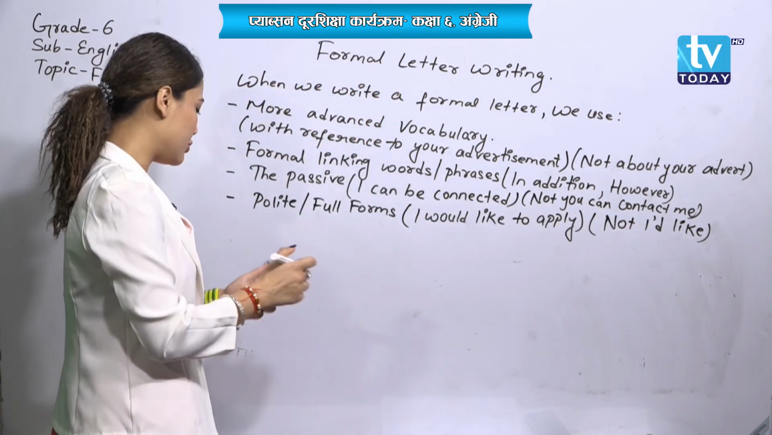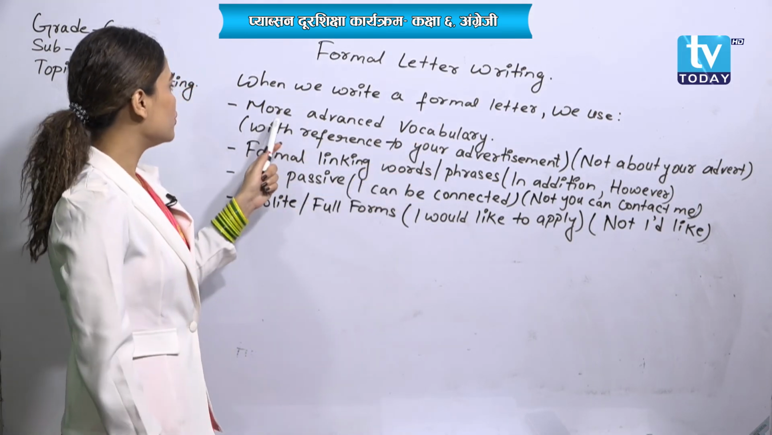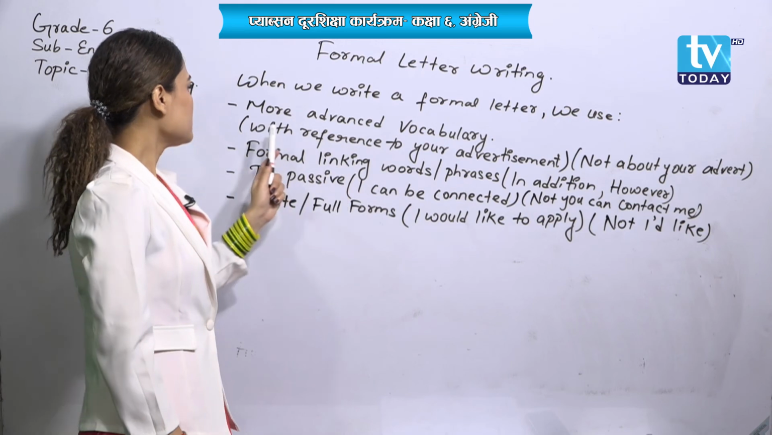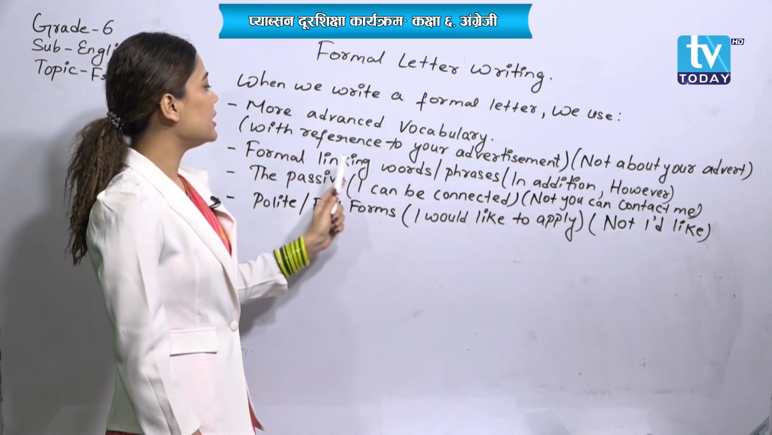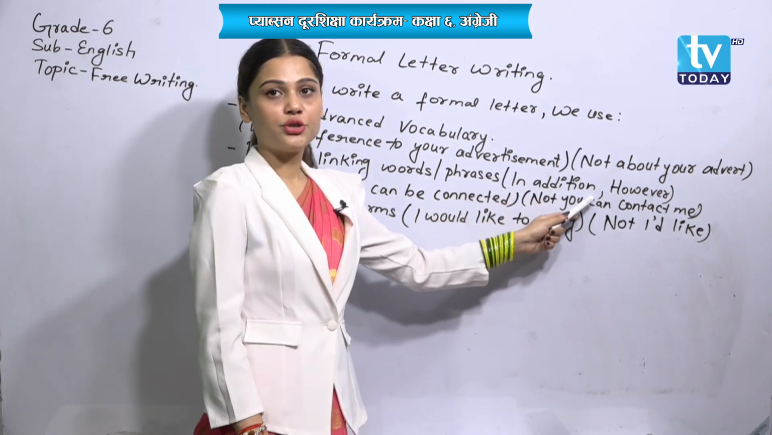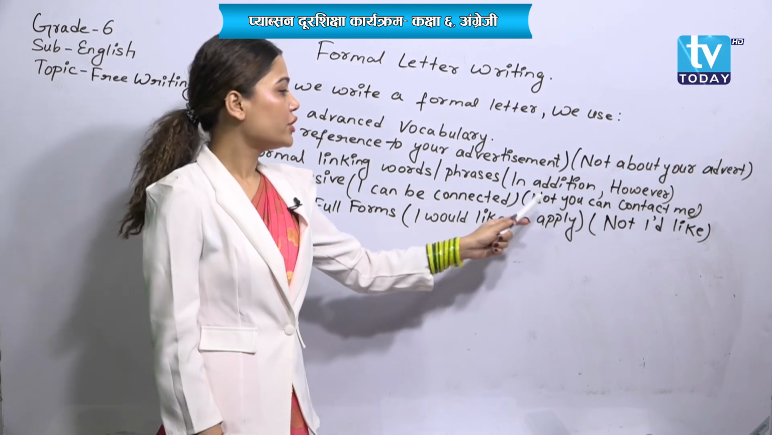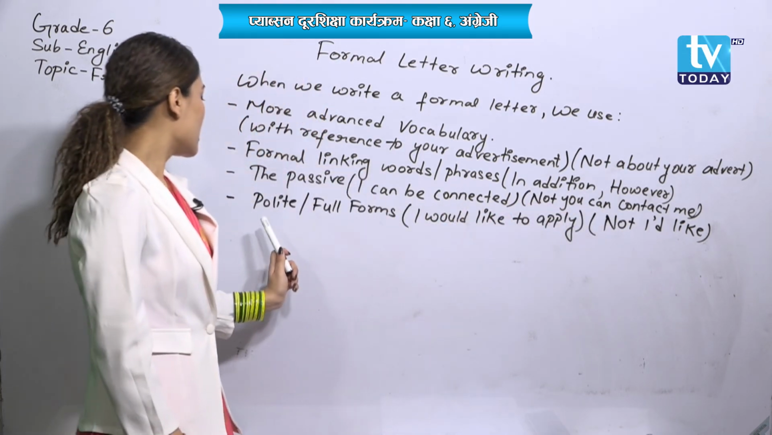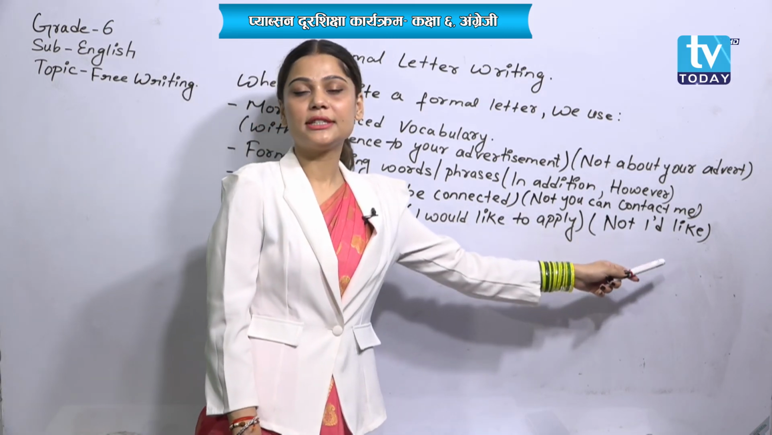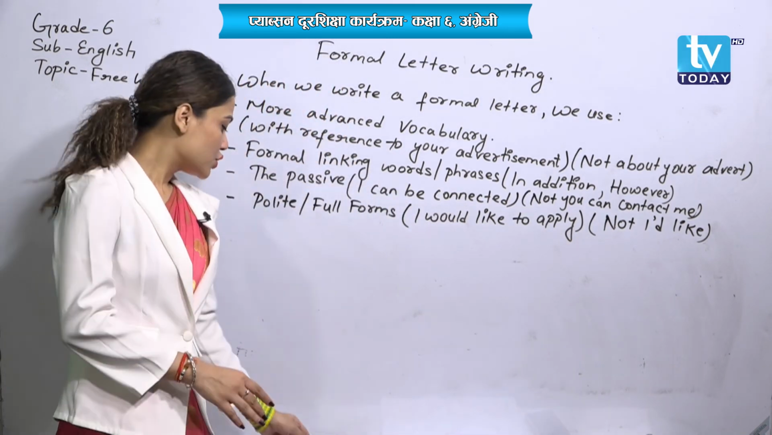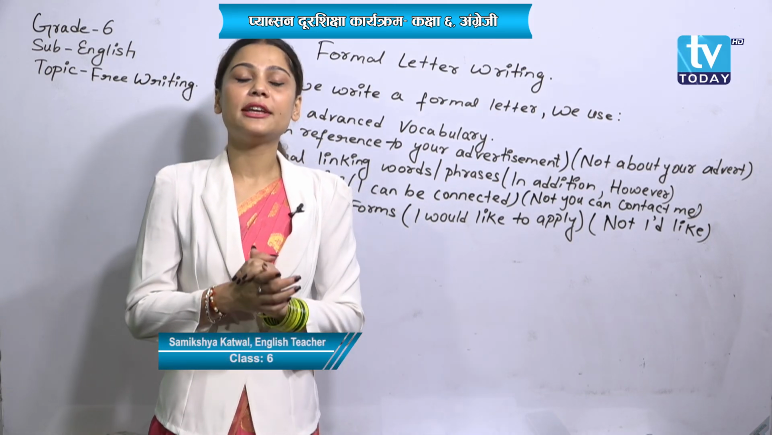Understood, my dear students? I will repeat again. While writing a formal letter, you need to use more advanced vocabulary with reference to your advertisement, not about your advert. Formal linking words, phrases: in addition, however. The passive: I can be connected, not you can contact me. Polite full forms: I would like to apply, not I'd like. Understood, my dear students? So today we discuss free writing, letters of application and formal letter writing.